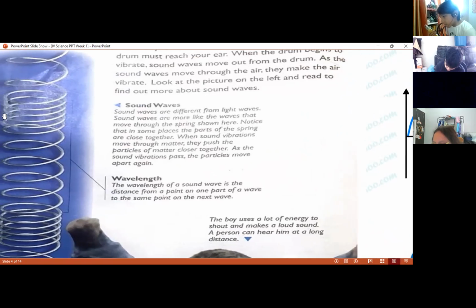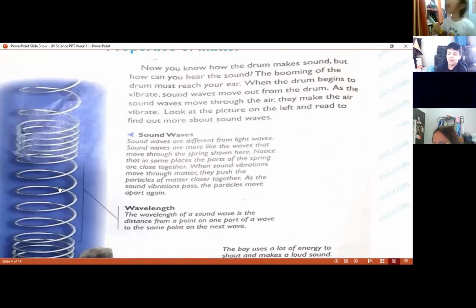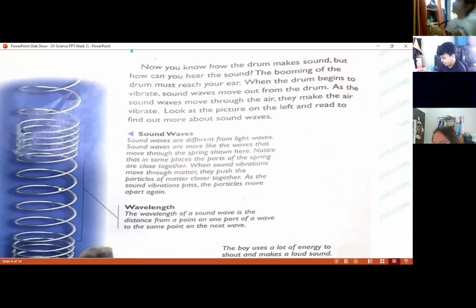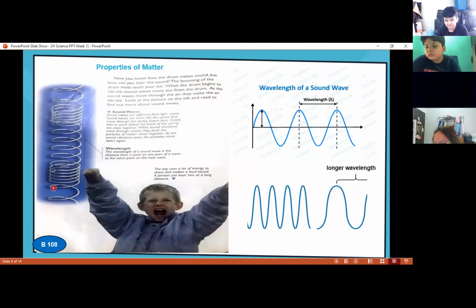Excellent. So here it says the sound waves, class. This representation you see here, this spring, is the sound waves. Look here, it's mentioned that some parts of the spring are close together like this. Look at this part. They look closer than this part. They are more separated. Why? Because it says when the sound vibrations move through matter, they push the particles of matter closer together.